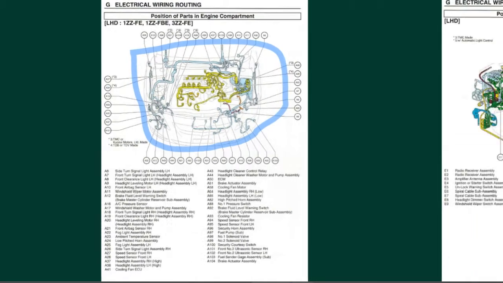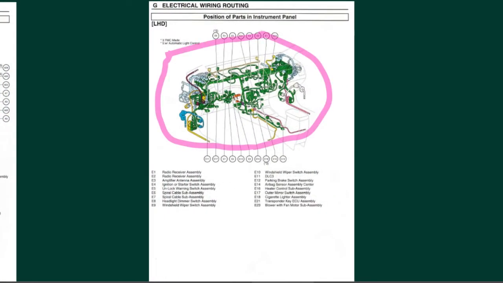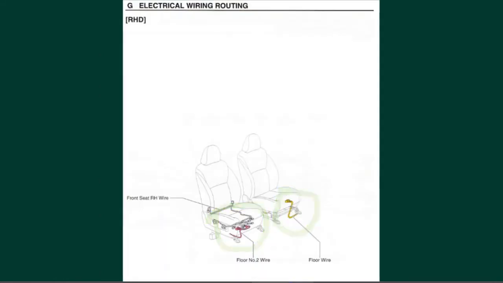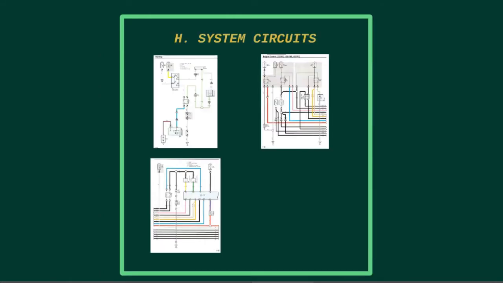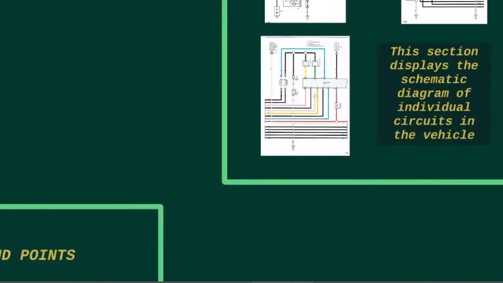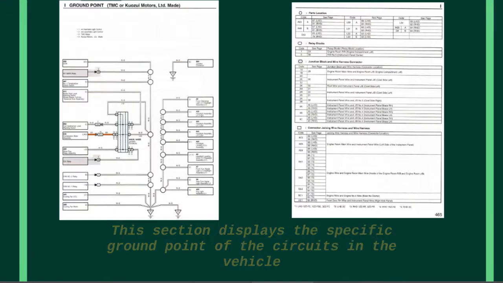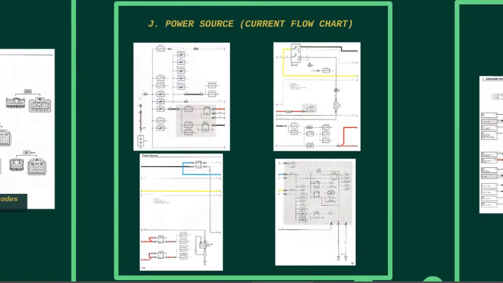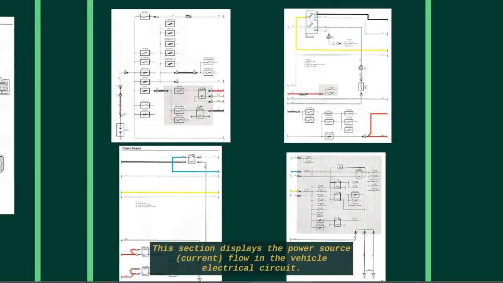These are the examples of wiring routing. System circuit. This section displays the schematic diagram of individual circuits in the vehicle. Ground points. This section displays the specific ground point of the circuits in the vehicle. Power source. This section displays the power source flow in the vehicle electrical circuit.